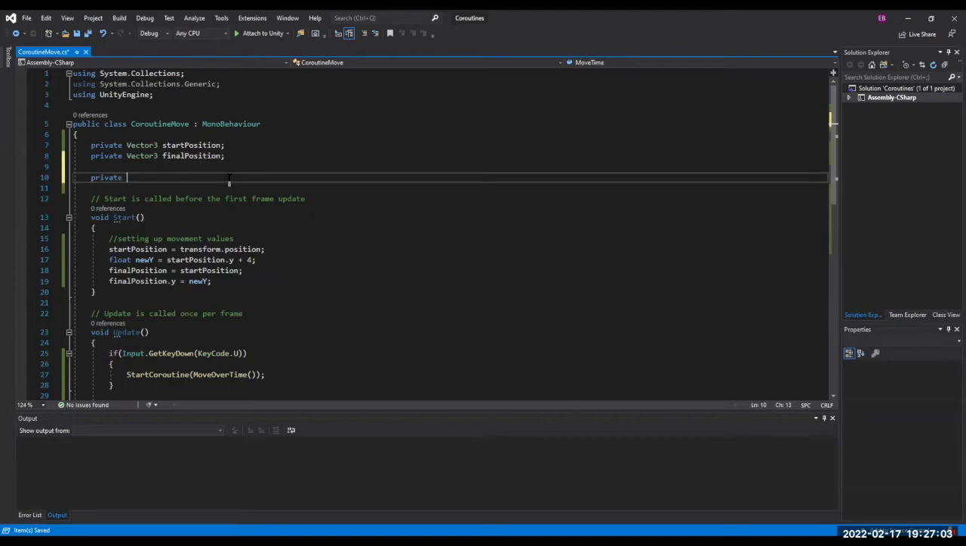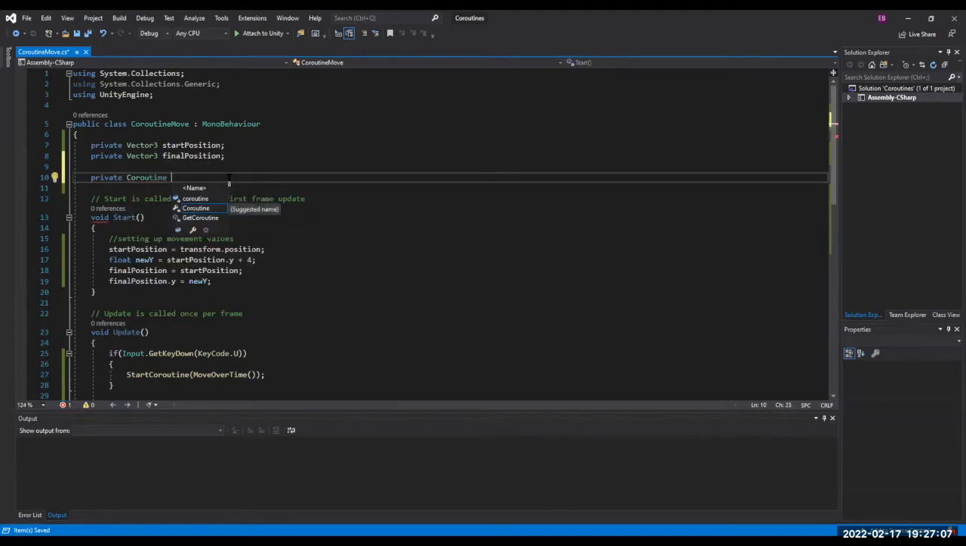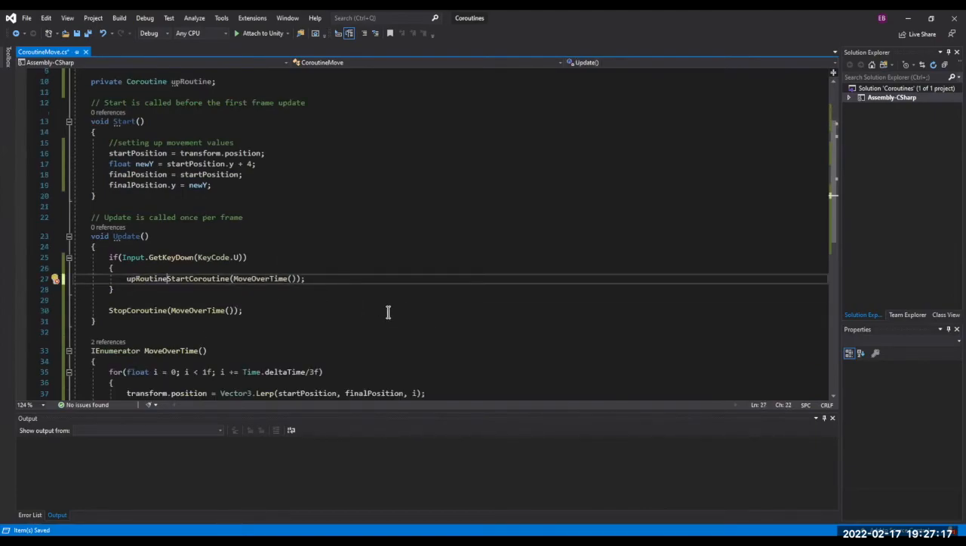And we'll say private Coroutine upRoutine. This is probably not the best way to code your variables, but this is what we're doing. So then when we start this, we can say upRoutine is equal to StartCoroutine(MoveOverTime). And we're going to do an oopsie, a not good thing on purpose first. And we're going to keep this in Update here.